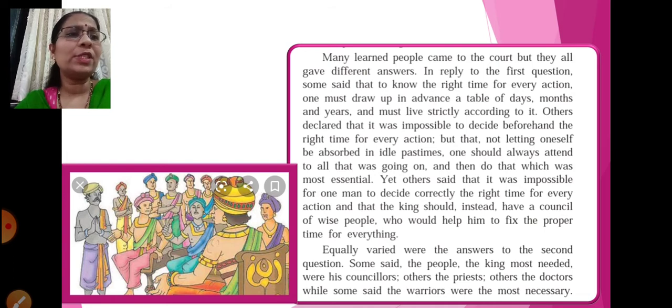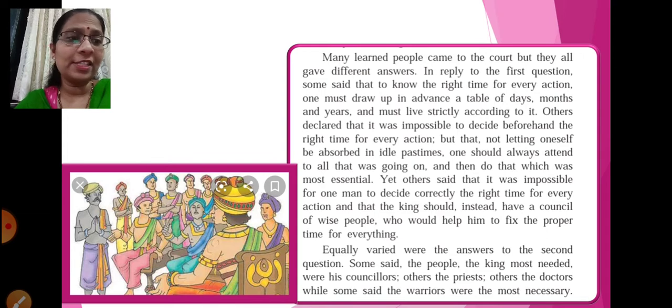Others declared that it was impossible to decide beforehand the right time for every action, but that not letting oneself be absorbed in idle pastimes, one should always attend to all that was going on and do that which was most essential. Yet others said that it was impossible for one man to decide correctly the right time for every action, and that the king should instead have a council of wise people who would help him to fix the proper time for everything.